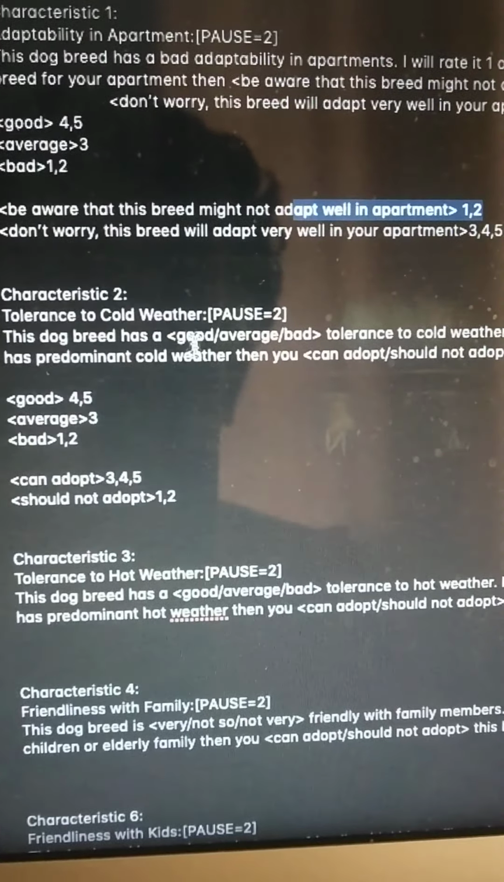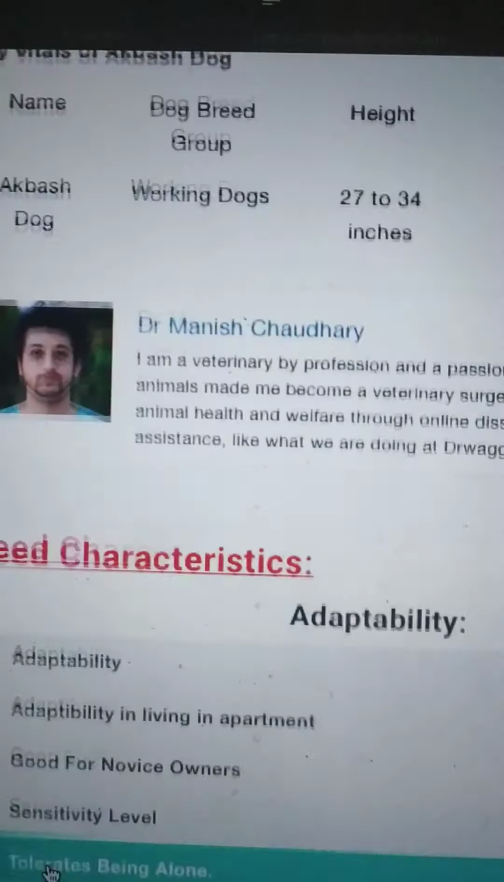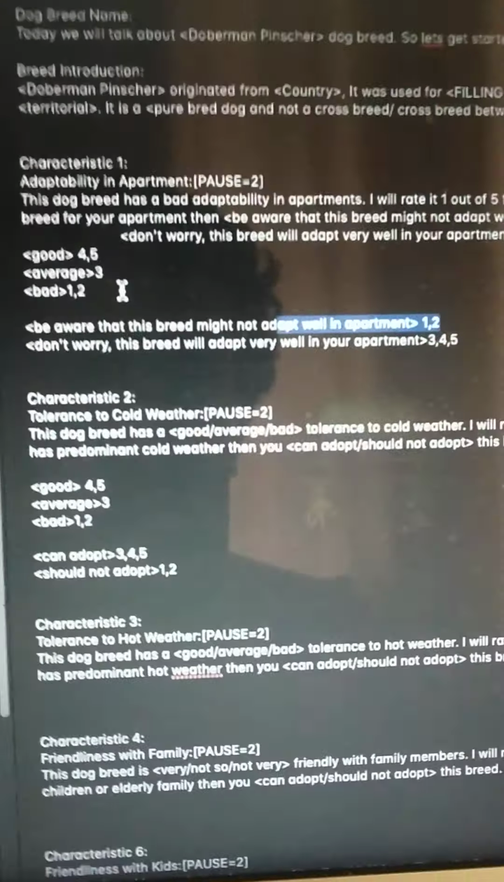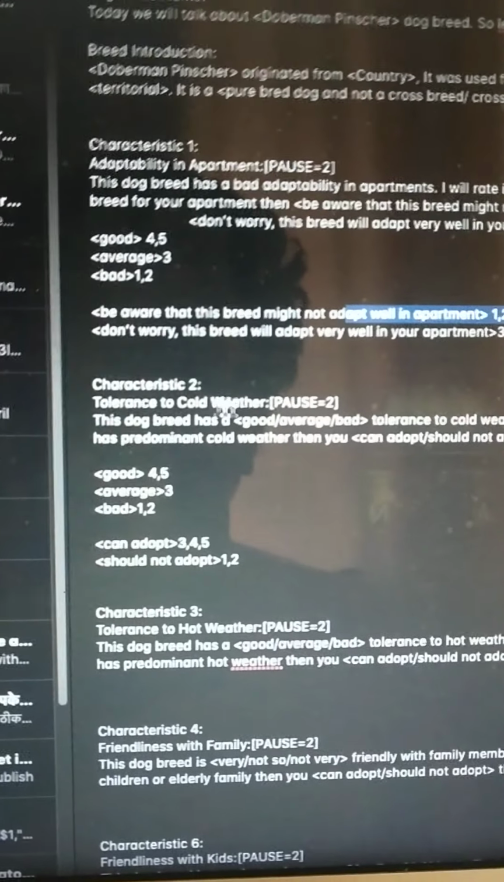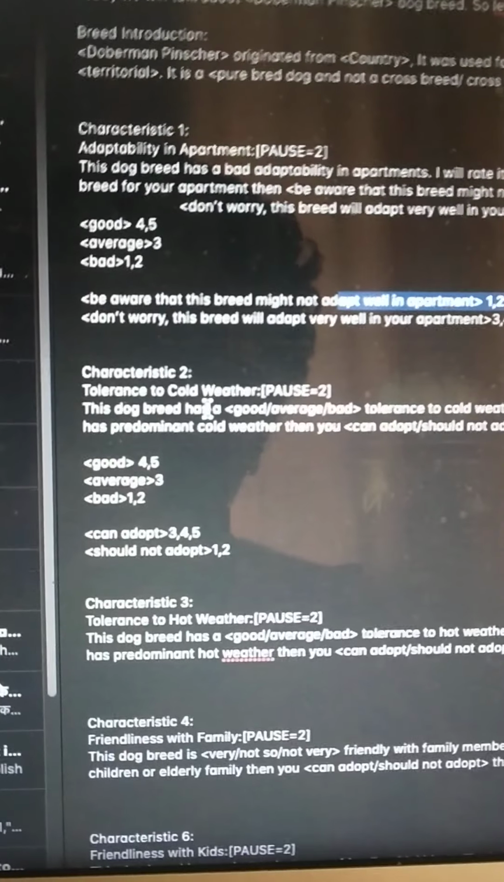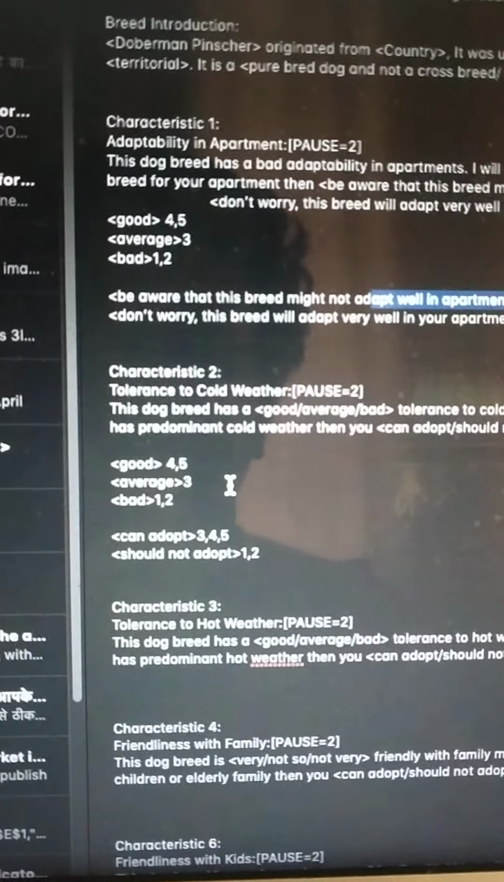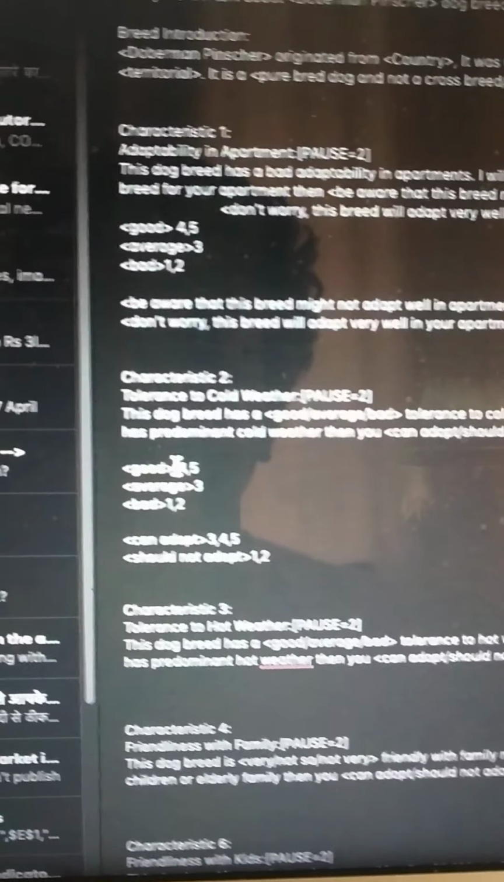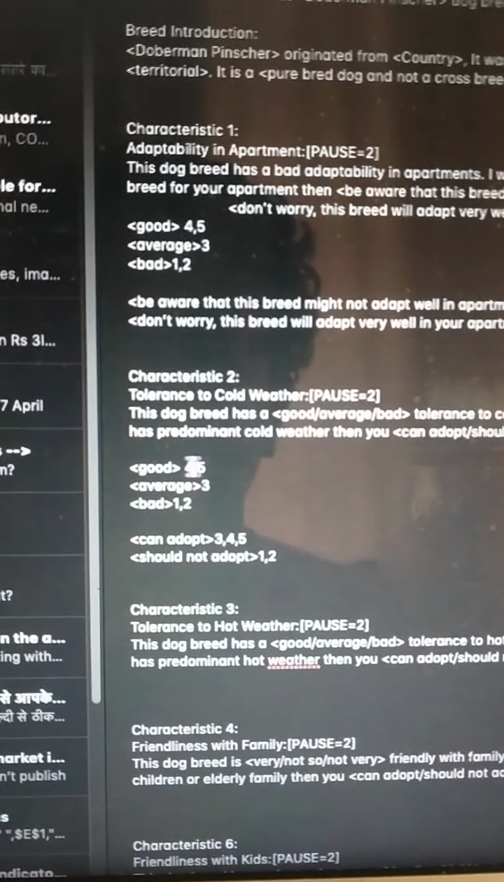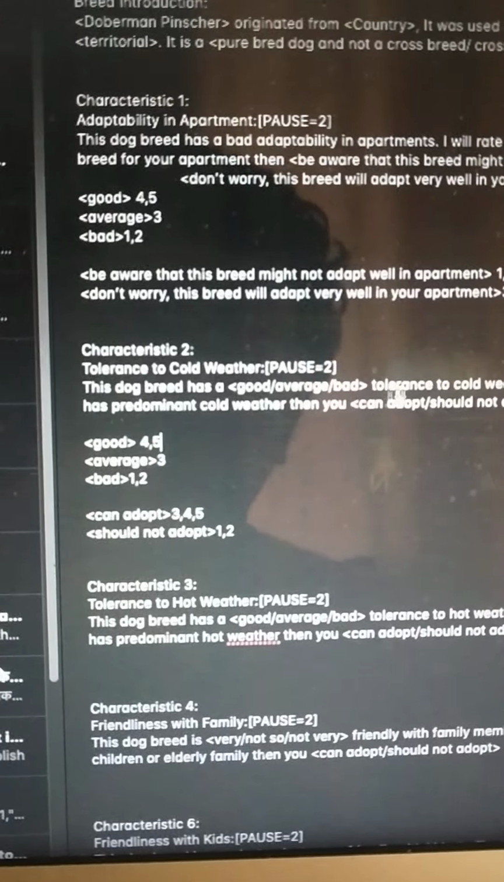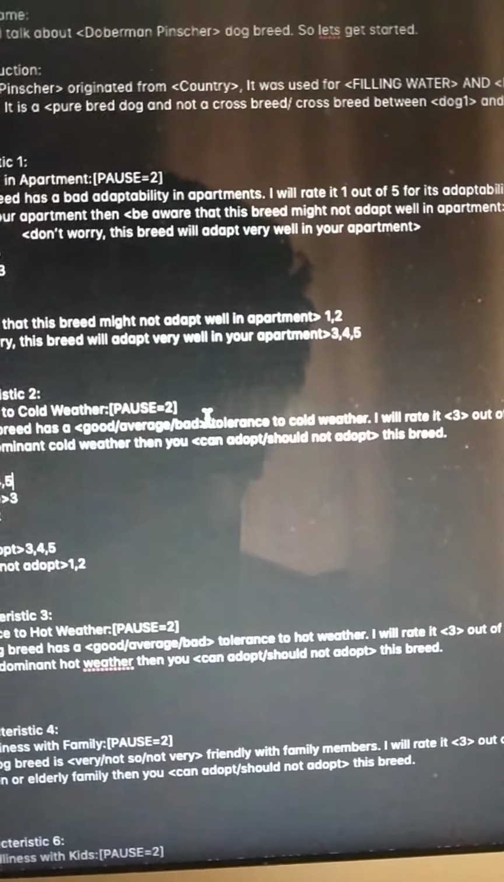Tolerance to cold weather. Now what is the tolerance to cold weather of Akbash? Tolerance to cold weather, it's 4 stars. So okay, let's see how will we decide what to pick. Tolerance to cold weather, this dog has a, now what will you choose? Good, average, bad. It has 4 stars. So since it has 4 stars, we'll say good, right? It can be 4 or 5, we'll choose good in both the circumstances. So we'll say this dog breed has a good tolerance to weather.